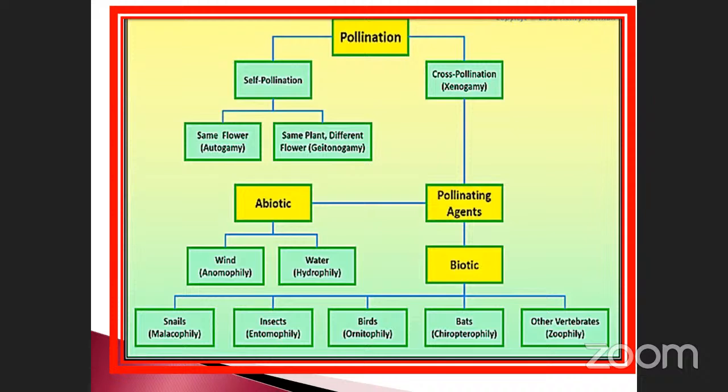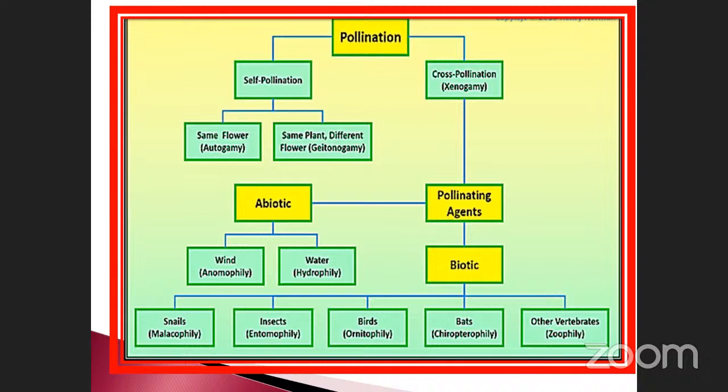Abiotic is nothing but the wind. If pollination takes place by wind, it is called anemophily, anemophilic. And if it is water, hydrophily. Hydro means water, like hydrogen, hydrophilic. Okay, water. Now take the biotic examples, so here five are given.